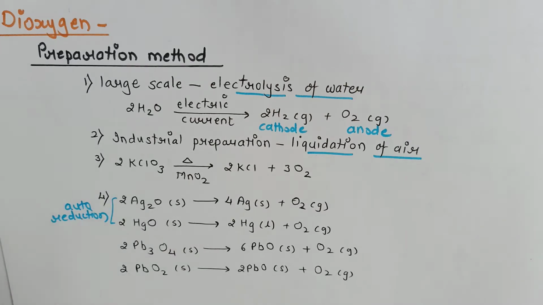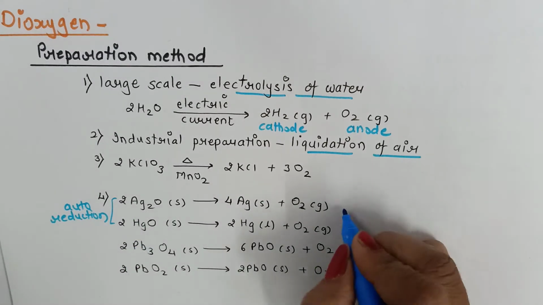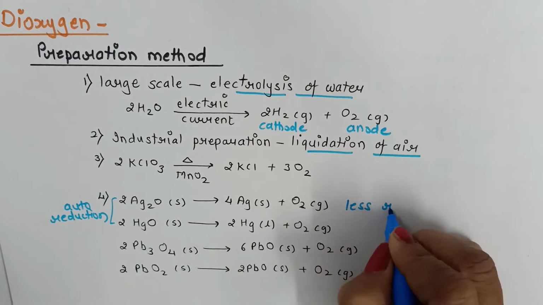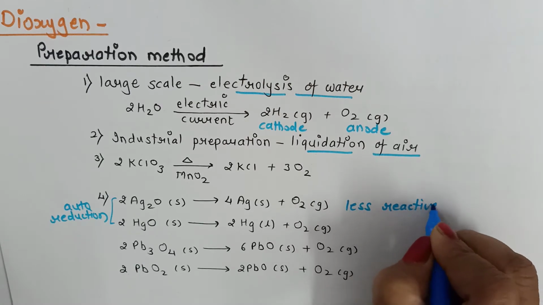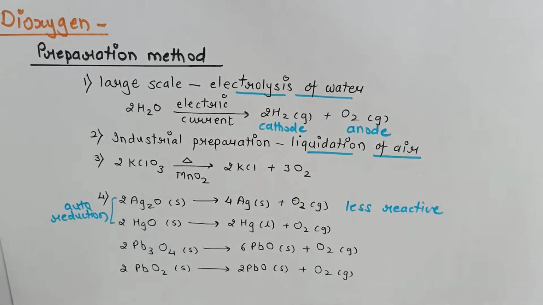That is, normal heating will give us oxygen gas. Since silver and mercury are less reactive metals, therefore auto reduction is the simplest way to obtain oxygen from their metal oxide. But if we talk about elements like lead, 2Pb3O4 on heating gives lead oxide and oxygen. Lead dioxide will also give lead oxide and oxygen on heating.